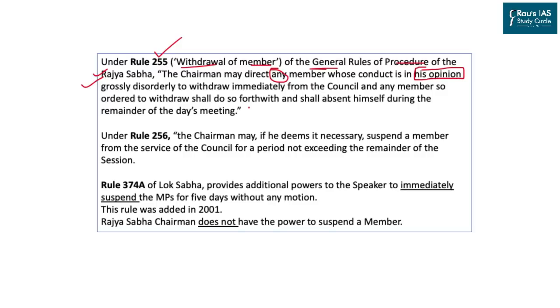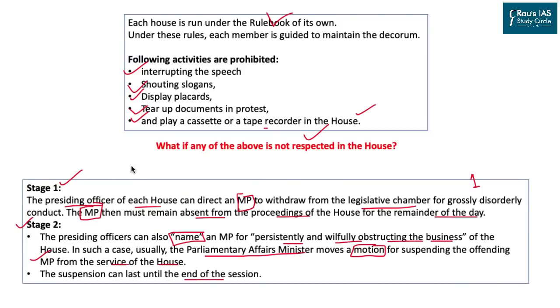Simply put, Rule 255 provides the power to the chairman in Rajya Sabha to kick out the nuisance-creating member of parliament in the Rajya Sabha. On the other hand, Rule 256 provides the power to the chairman to suspend the member for the remainder of the session. However, when it comes to the remainder of the session, in this case, a motion should be moved by the Parliamentary Affairs Minister.